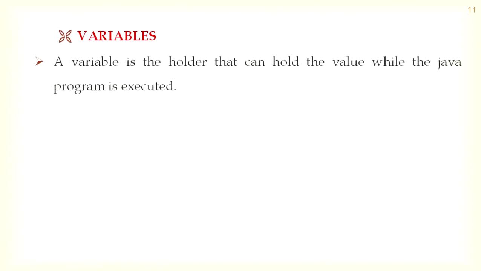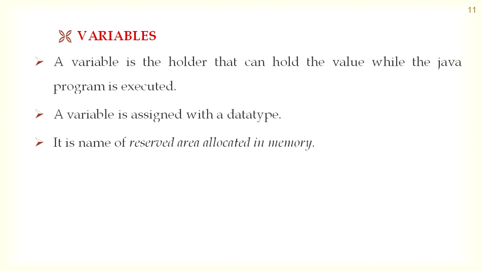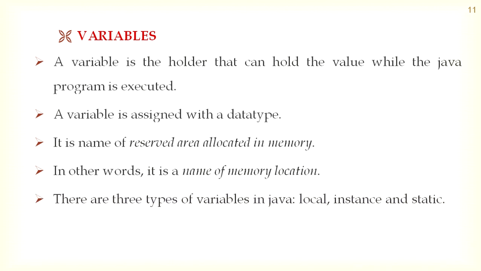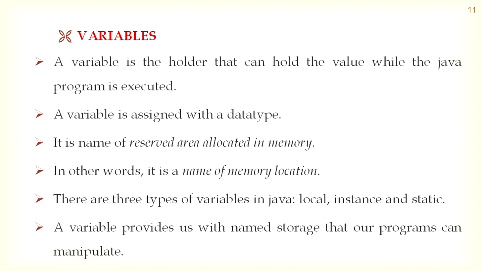Variables. A variable is a holder that can hold the value while the Java program is executed. A variable is assigned with the data type. It is the name of a reserved area allocated in memory. In other words, it is a name of a memory location. It has some memory space allocated. There are three types of variables in Java: local, instance, and static. The variables provide us with named storage that our programs can manipulate.